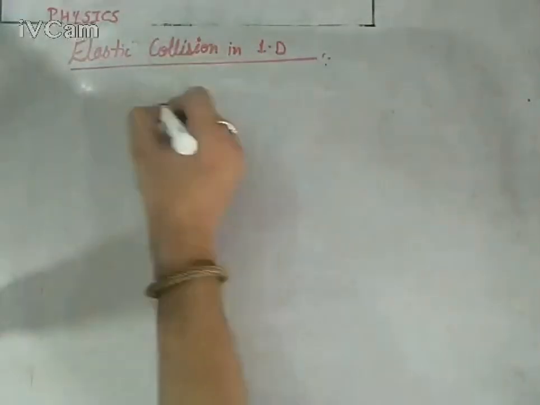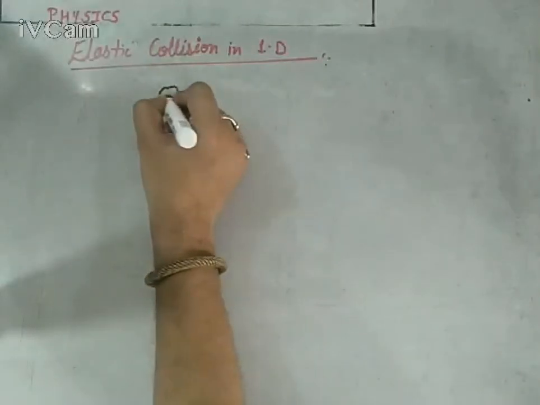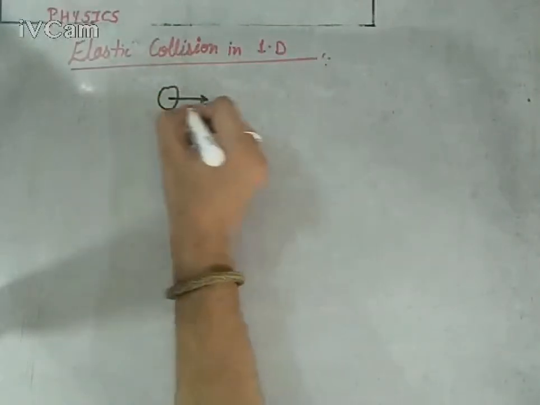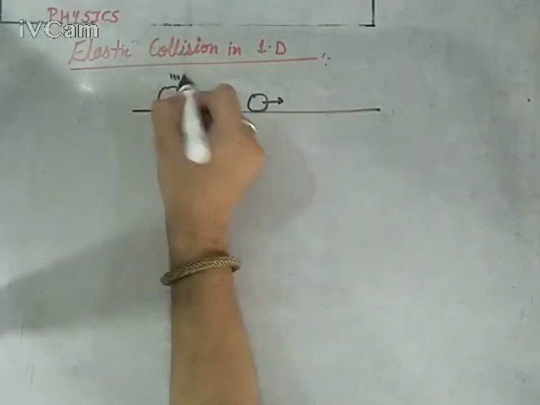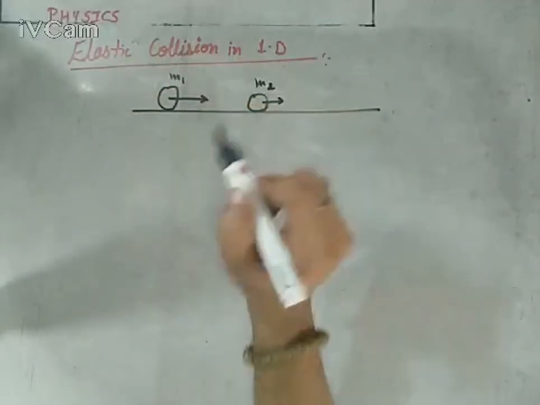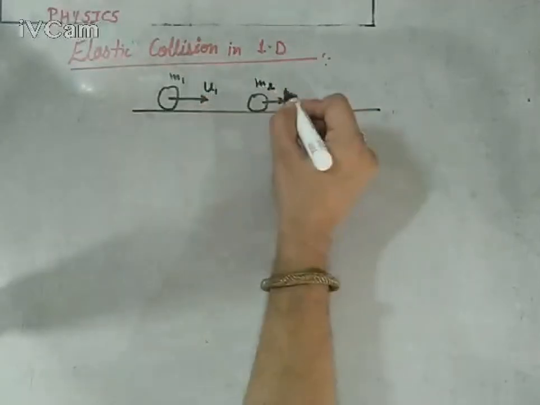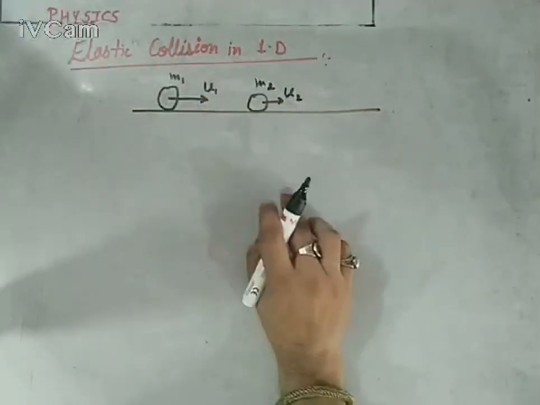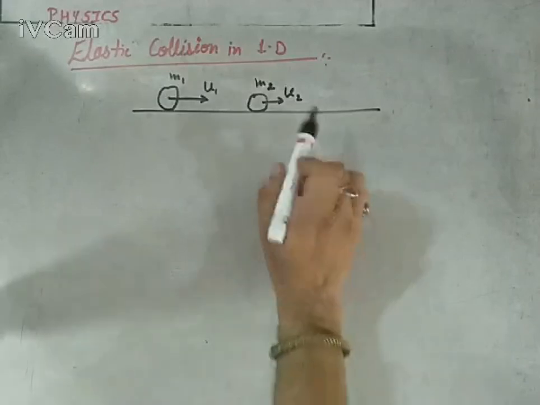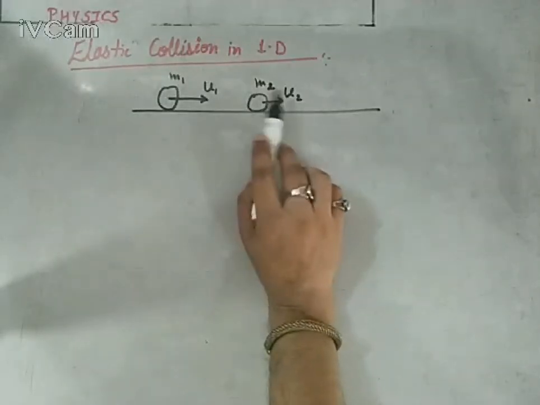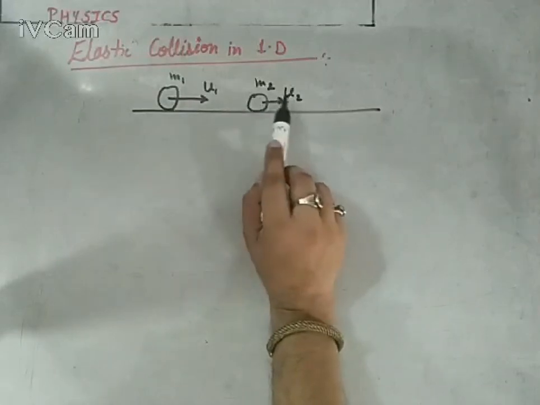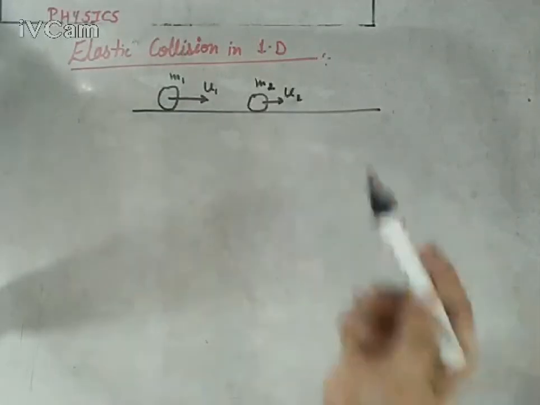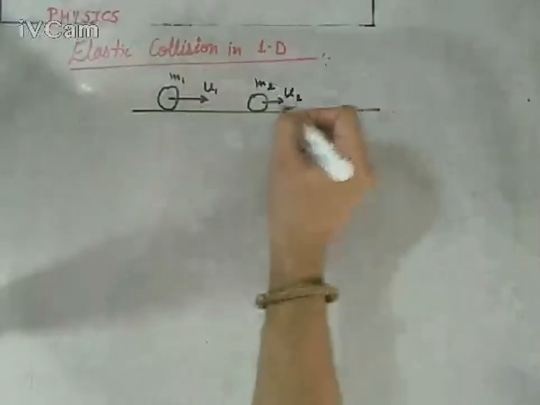So let's assume two bodies are moving in the same direction. Let's say body first of mass m1, body second of mass m2. Its initial velocity is supposed to be u1 and u2. Keep this thing in mind. Why am I taking the same direction? Because we do not need to take care of the sign convention. Otherwise, if you are moving it towards the first body, you have to take minus u2. So it would be easier for you to understand this way.